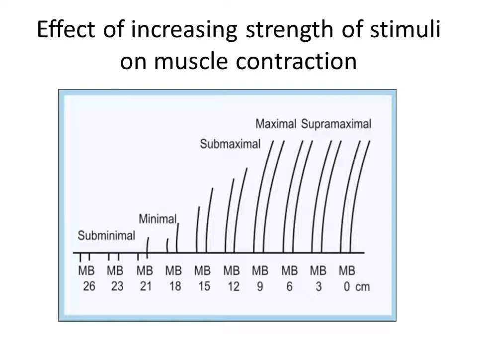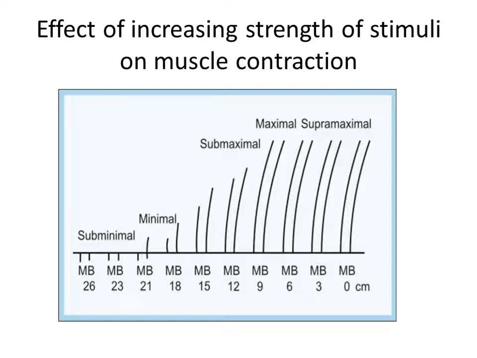This graph is recorded on a stationary drum, that is, the muscle contractions are recorded on the stationary drum. The amplitude of contraction increases with increase in the strength of stimuli. Increasing strength of single make and break stimuli are applied to the muscle by stimulating the nerve, starting from the subthreshold to the supramaximal level.